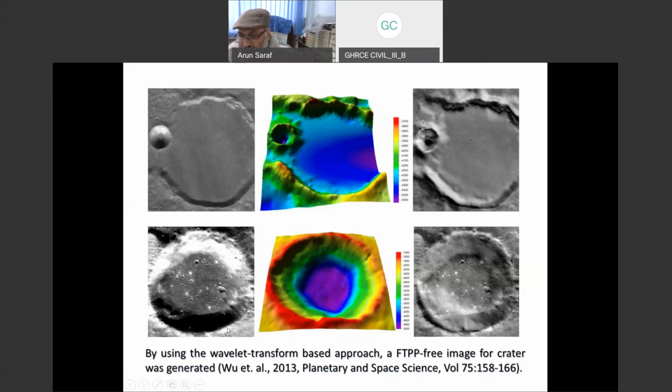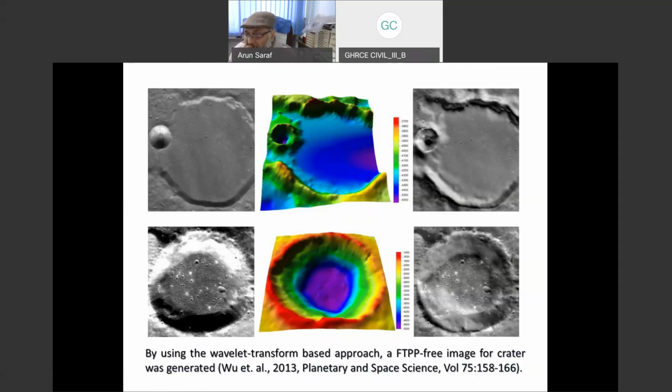Another example in the bottom row: on the left side, you see an impact crater suffering from FTPP. In the middle is the digital elevation model of the same impact crater. And on the right side, the FTPP is gone without rotation. Very cleverly, Wu et al. took the input image as a black and white image, whereas the Himalaya examples I have shown, or even the Colorado River, were colored images with 3 components. If we try to use this technique for 3 components, it may not work easily, but that has to be really tested.